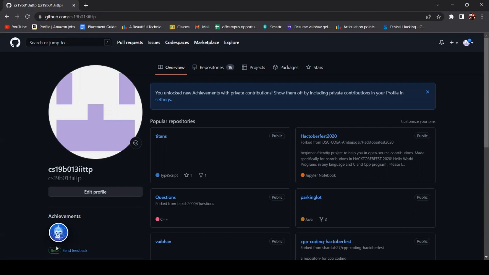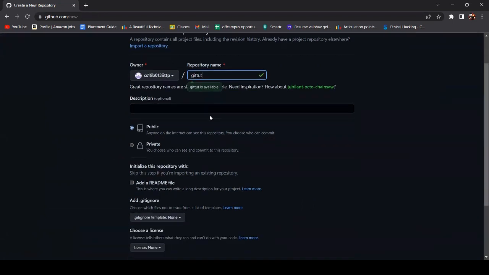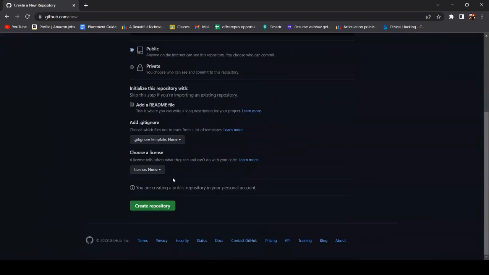This is the GitHub page that is there for us. And you can have a repository here, which basically means a folder. You want to store this in the cloud called GitHub. And for creating a new repository, it's very simple. Click new repository. You are the owner, and let's say we give it a name, Gitute. And I don't want to do anything. That's all. Create the repository.